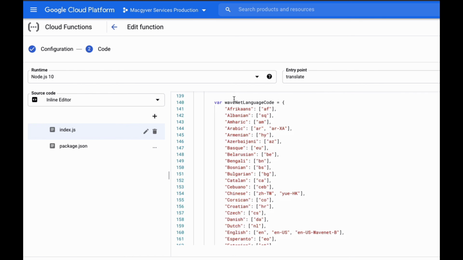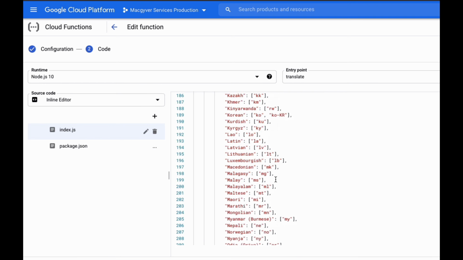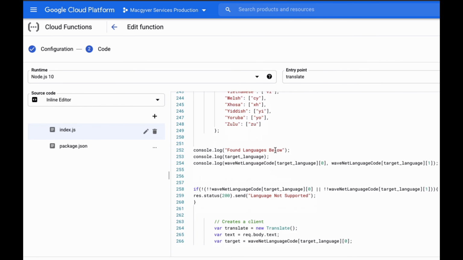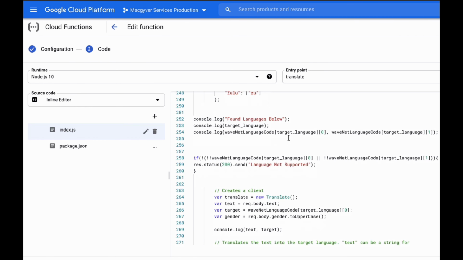So wavenet has country codes for each language, and we have those mapped here. We don't support all these languages yet, but we could, and we will at some point. So I just wanted to have that mapping there. And the first step is we want to translate. We're going to want to translate that text.